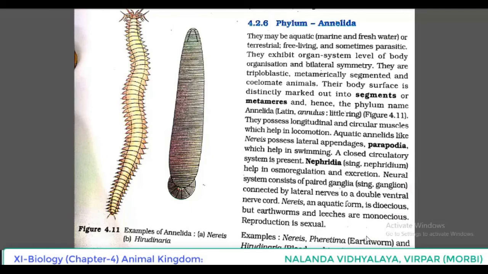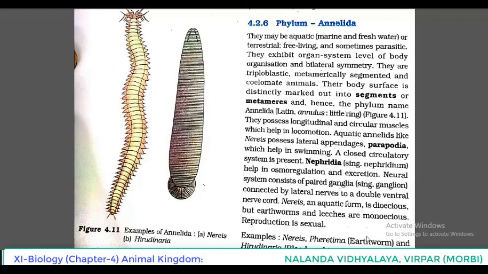Aquatic annelids like Nereis possess lateral appendages known as parapodia, which help in swimming. Regarding the circulatory system, annelids have a closed circulatory system. For excretion and osmoregulation, they have nephridia. Regarding the nervous system, they have paired ganglia connected by lateral nerves to a double ventral nerve cord.